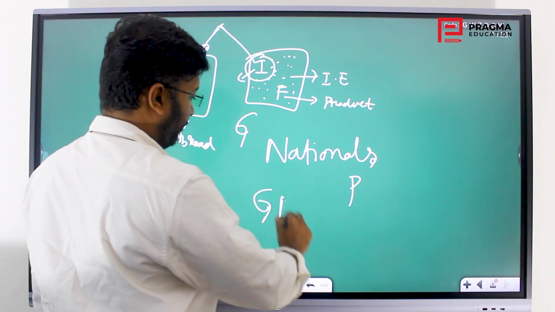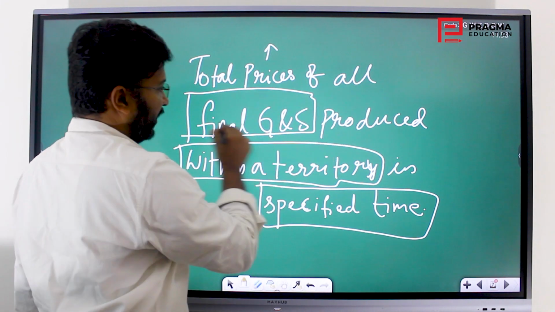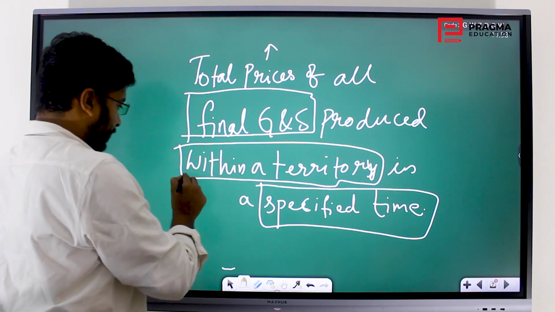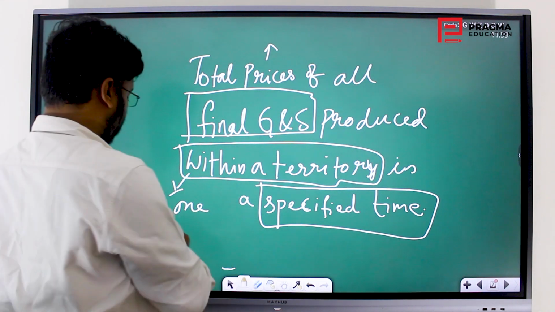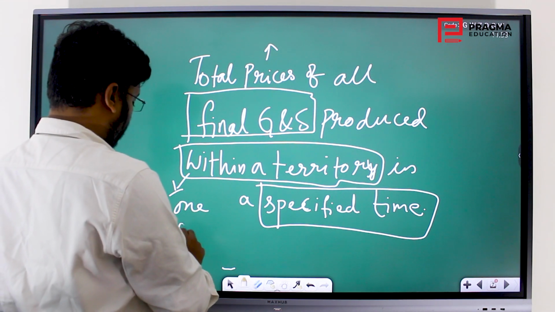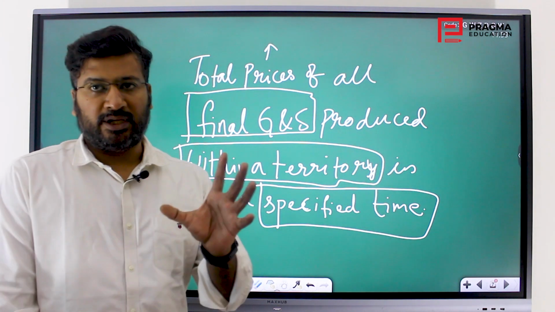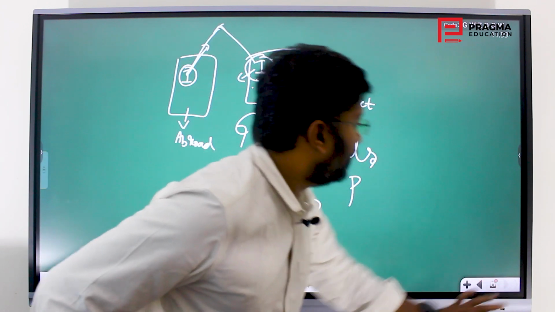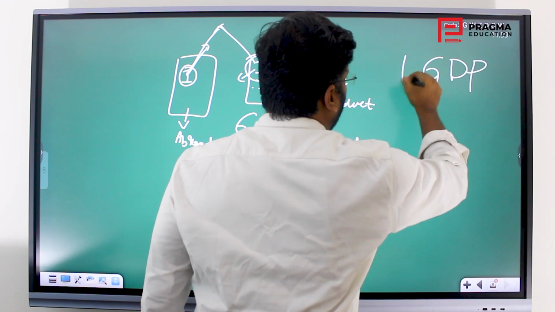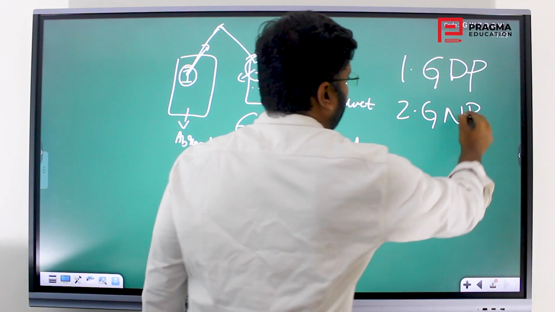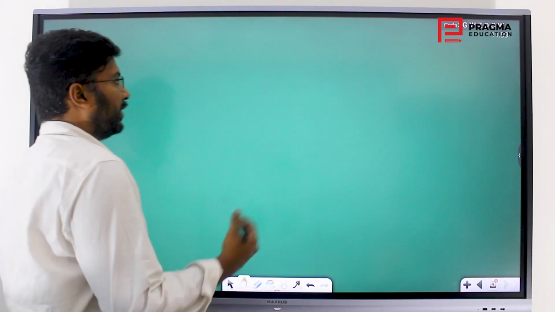This is GNP. So how do you define GNP then? It is the total prices of all final goods and services produced by one particular nation's nationals in a specified time. Even GNP you calculate for 1 year or for a specified time. So this is GNP. So how many aggregates have we completed? Aggregates 1, 2. So let's keep moving forward to study more economic aggregates.